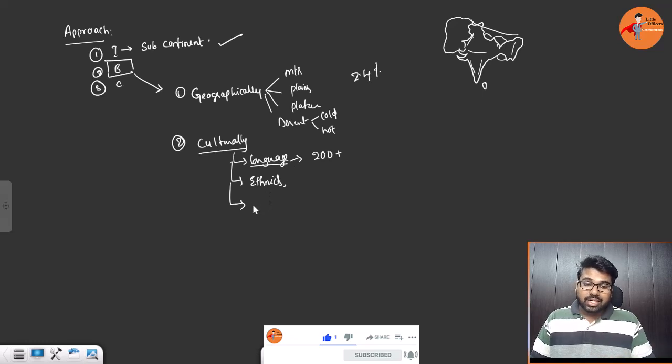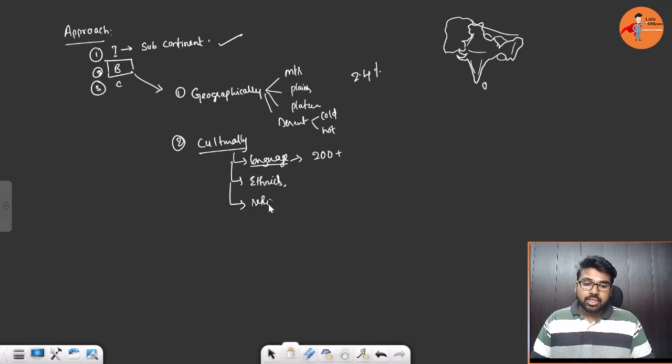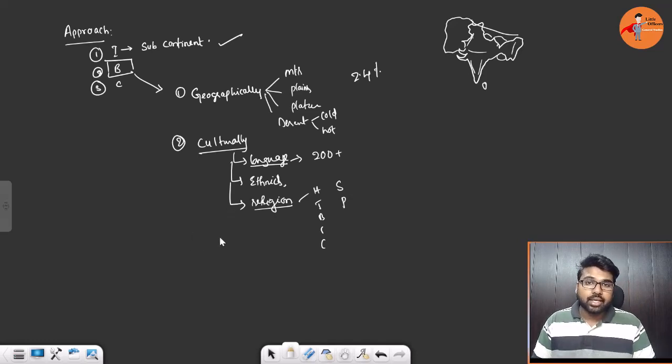Plus religion: in India you can find close to 8 plus religions. Of course, different other sectarian beliefs are also there, like the Baha'i community and Sarna. But if you see Hinduism, Jainism, Buddhism, Islam, Christianity, Sikhism, and the Parsi, that is Zoroastrianism, all these are there. That is another diversity. So this justifies the cultural diversity in India.